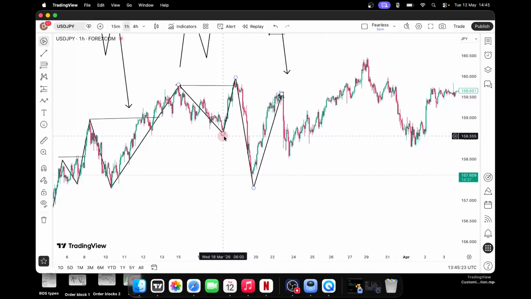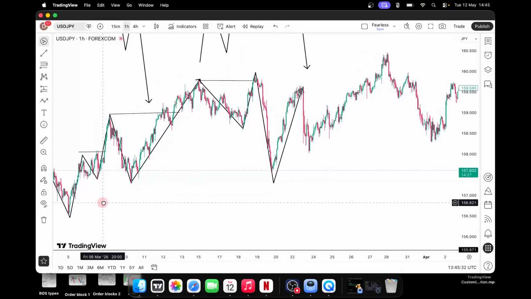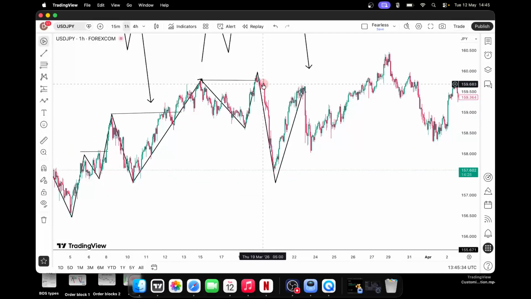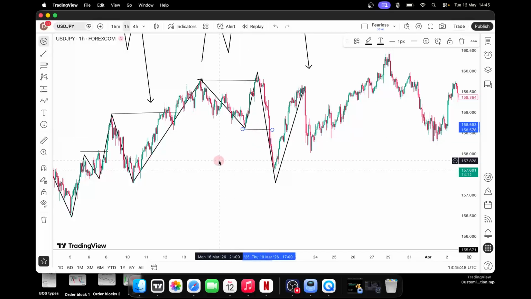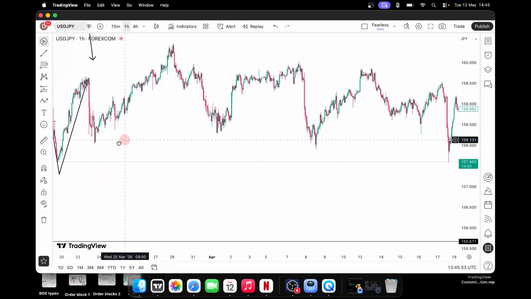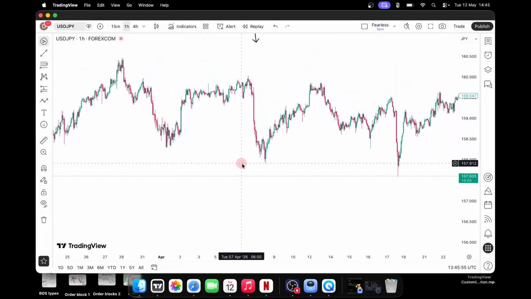Now, when we got here, this market that came down is not supposed to come down and clear the low that we know before. So what it is telling you is that we moved from the uptrend that we know before, we are now in downtrend. So here it is telling us that there is a potential reversal. Here now, if you like, you can call it a break of structure for a downtrend, and if you like, you can call it change of character. That is where your uptrend changes back to downtrend. You understand? So that is what break of structure is all about.